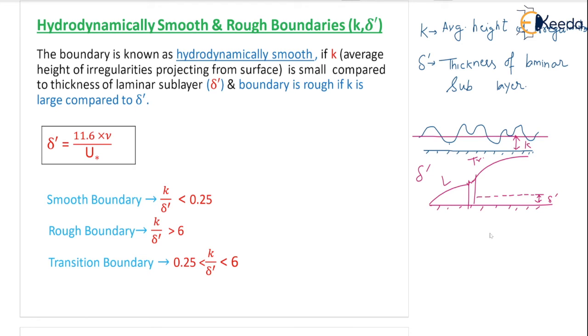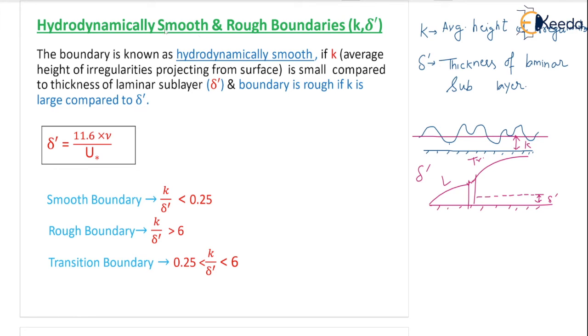Thickness of laminar sublayer. Why is it called laminar, sir? It is in the turbulent zone because the flow near the wall is laminar. The reason is that the velocity is very low near the wall. At the wall, velocity is 0. If you go near the wall, velocity is very low, so the flow is laminar. So we have to find the height till which the flow is laminar. That is called thickness of laminar sublayer. Okay, so I hope you understand K and delta dash.